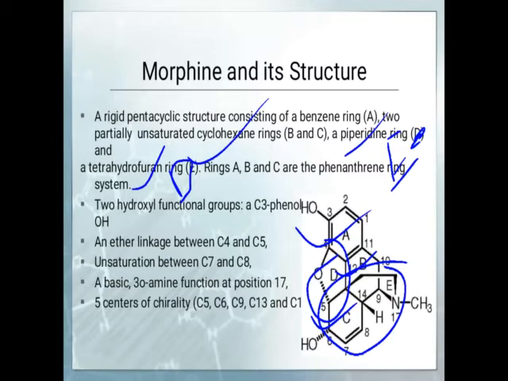Then two hydroxy groups are present. One is the C3 phenol, another is the C6 phenol. The C3 phenol is in the plane, while the C6 phenol is shown by the dotted line, so it is out of plane. Then an ether linkage is present between C4 and C5. Then unsaturation between C7 and C8 takes place. The basic tertiary amino function is present at the 17th position. So these are some important factors regarding morphine.